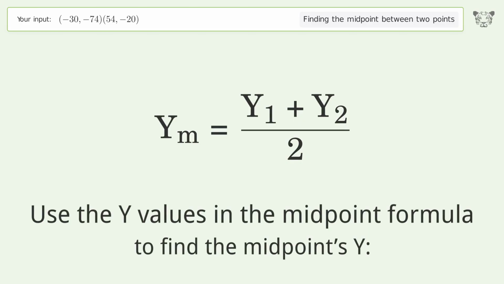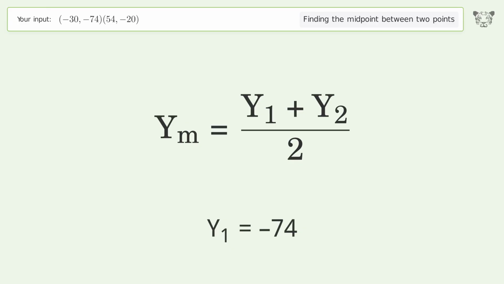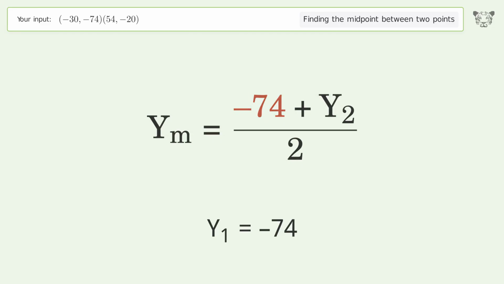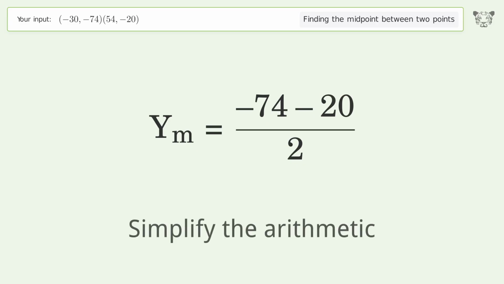Use the y values in the midpoint formula to find the midpoint's y. y1 equals negative 74. y2 equals negative 20. Simplify the arithmetic.